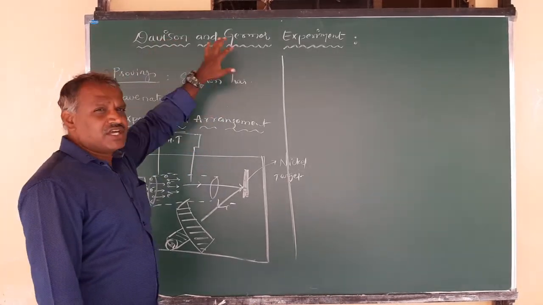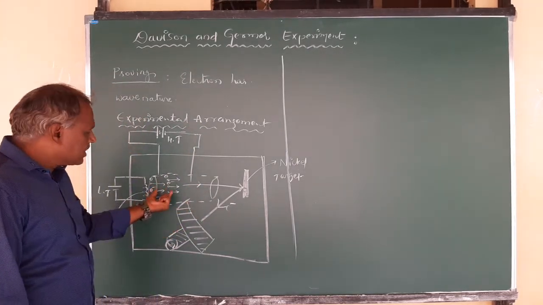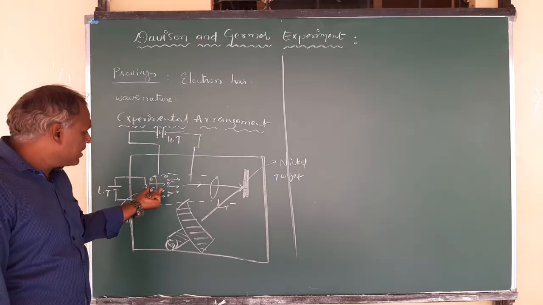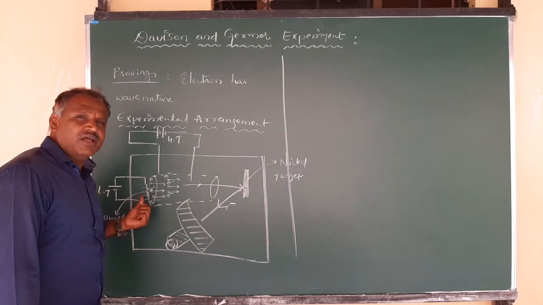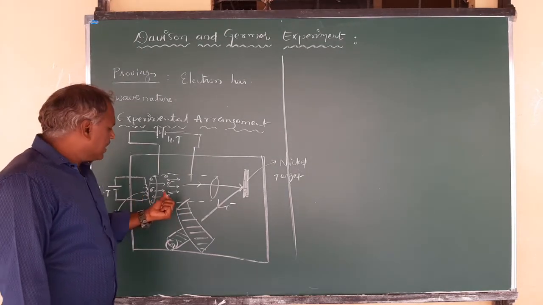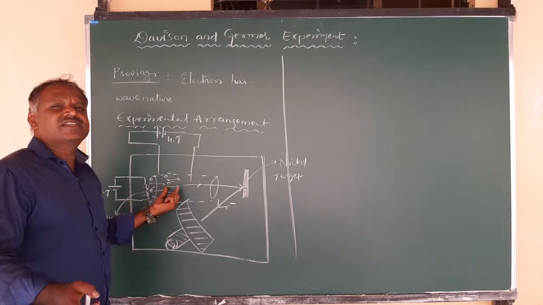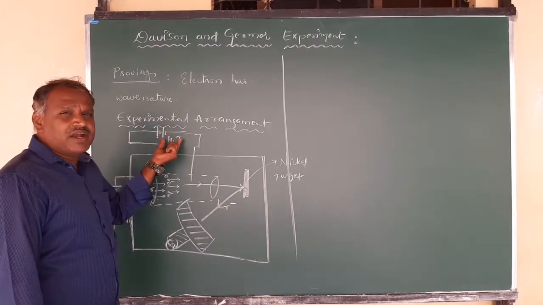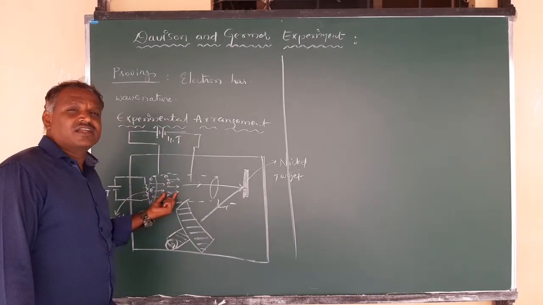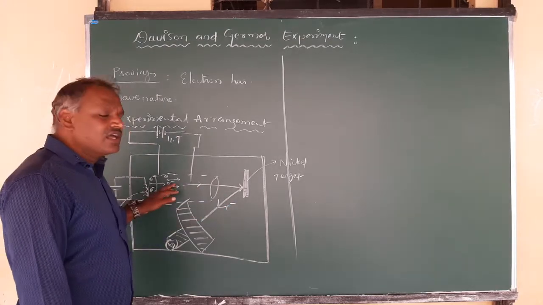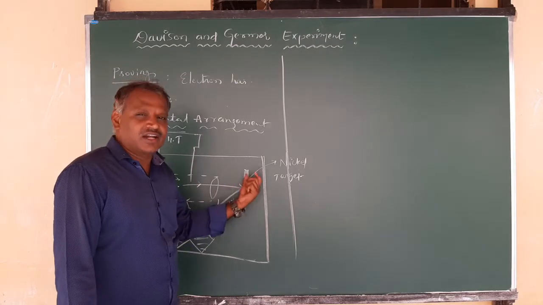That is Davisson and Germer, they made an experiment. In that, the arrangement is what we have here. First, electrons are emitted from this filament by the process called thermionic emission. These electrons do not have enough kinetic energy, so they are accelerated by applying an external high tension battery, and once they gain very high kinetic energies, they are incident on a nickel target.